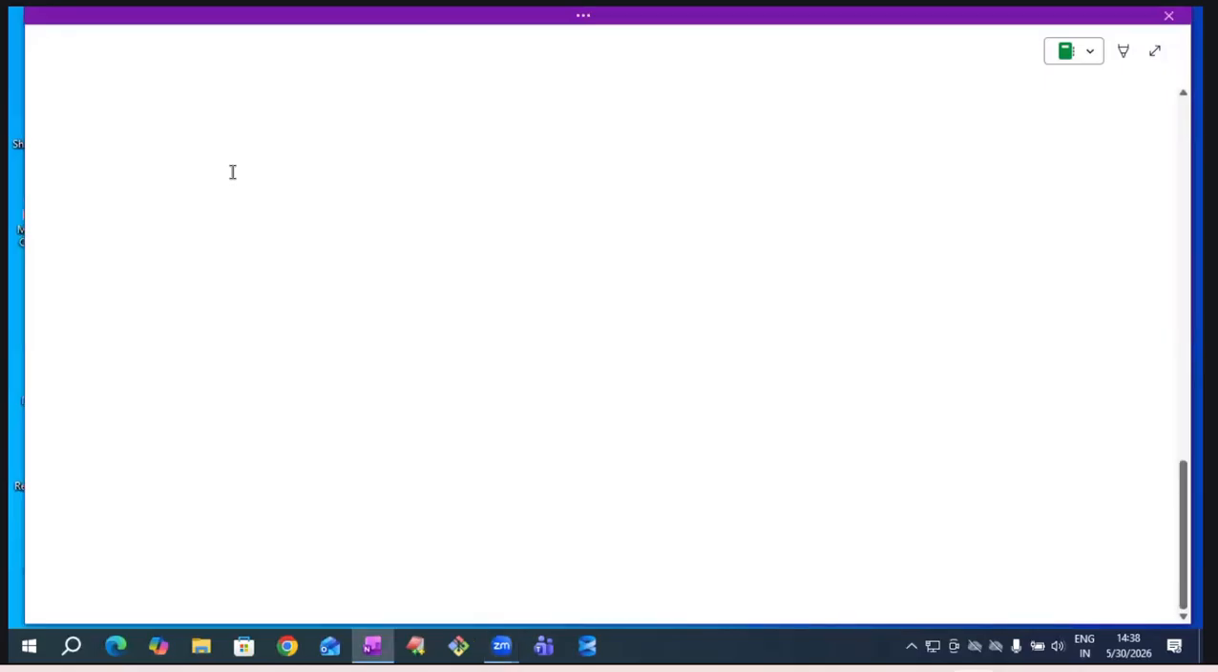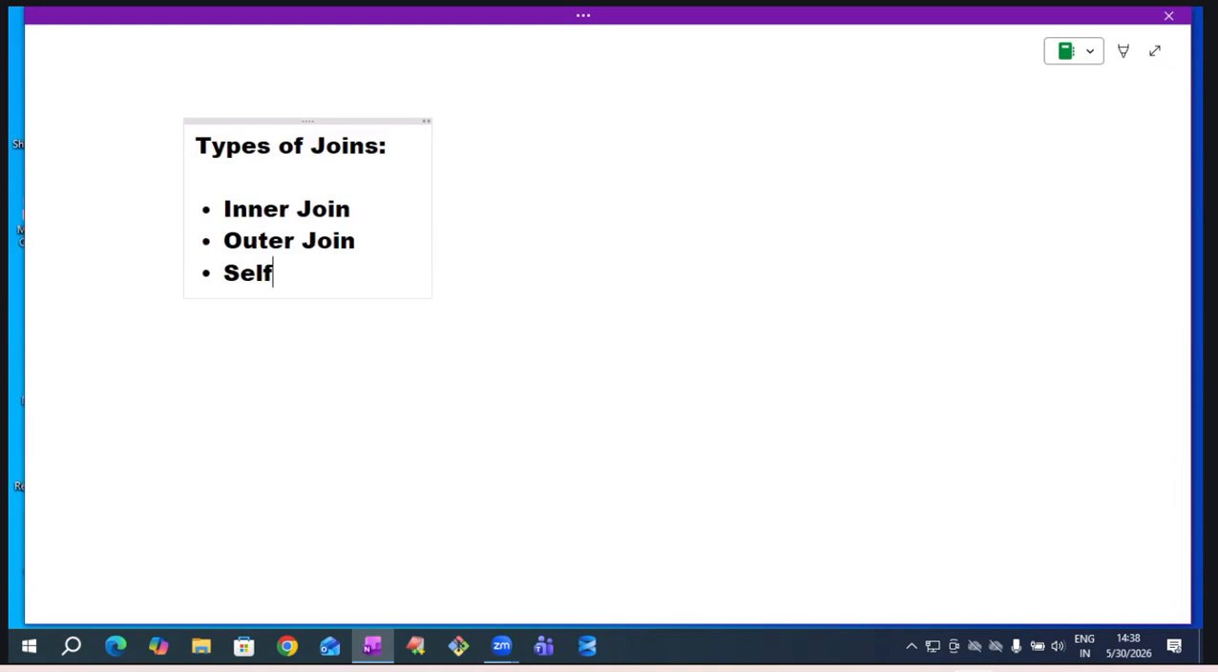Now see different types of joins. If we know these types of joins, we know joins. That's it. Mainly four types are there. First one is inner join. Second one is outer join. Third one is self join. And fourth one is cross join. These are the four types of joins.